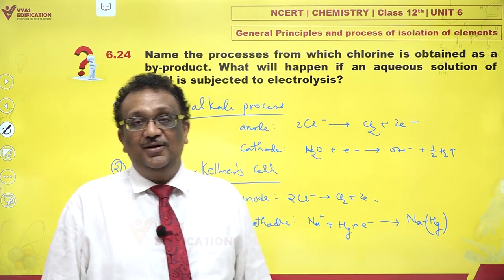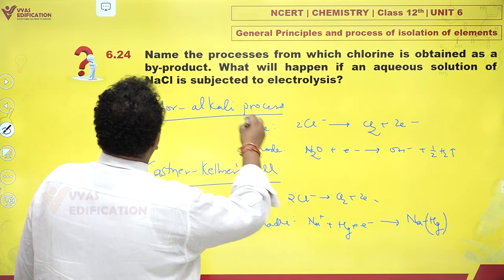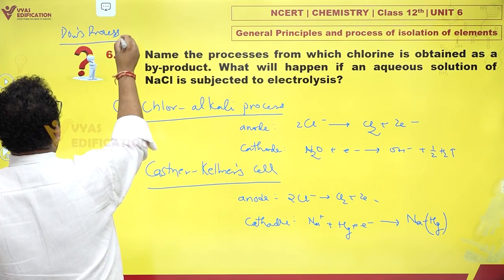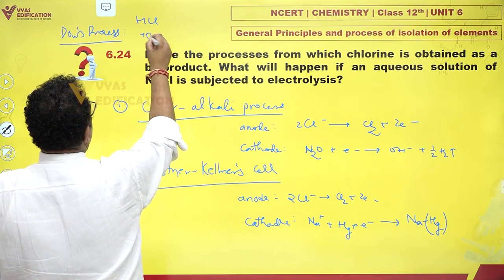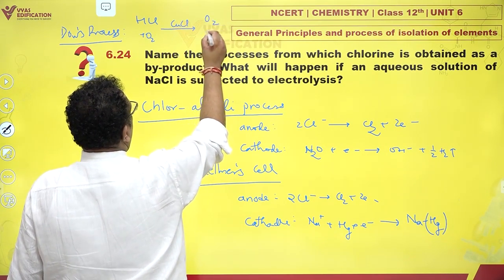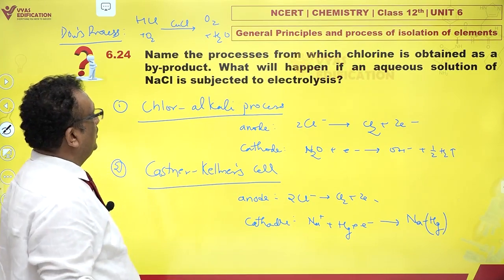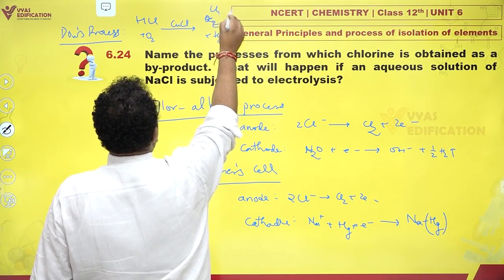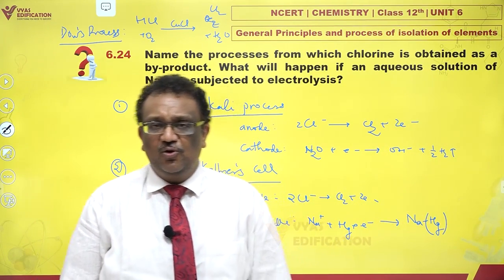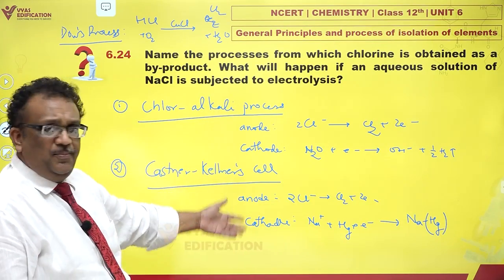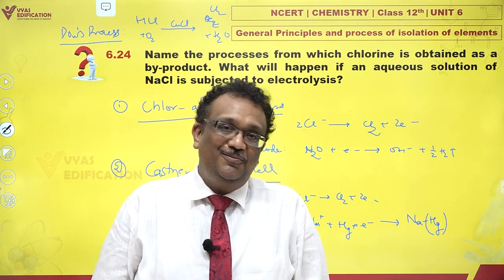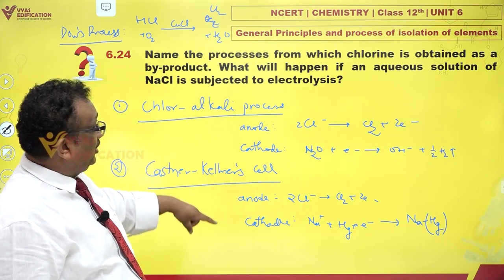There is also a third process, which is Dow's process. In Dow's process, HCl is oxidized by oxygen in presence of CuCl catalyst, and it gives you Cl2 and H2O. So that also is a commercial process by which chlorine can be obtained. These are more popular. This is an older process, but nonetheless, these are the names of processes which do the job. One more warning, byproduct.